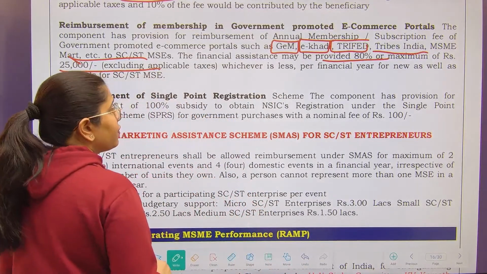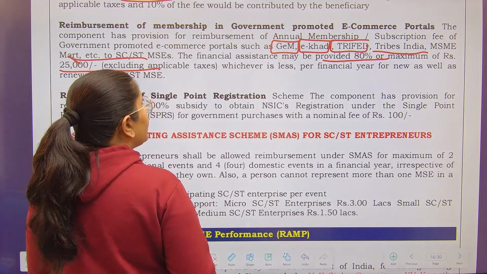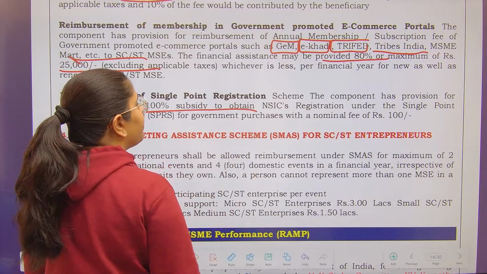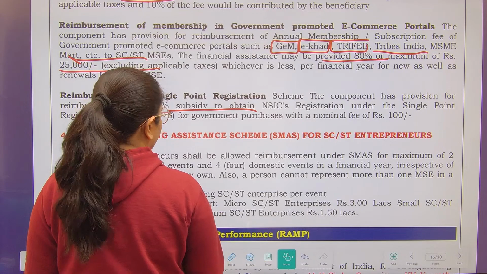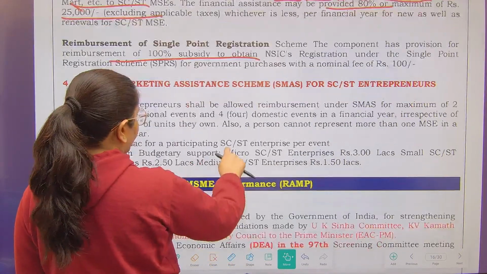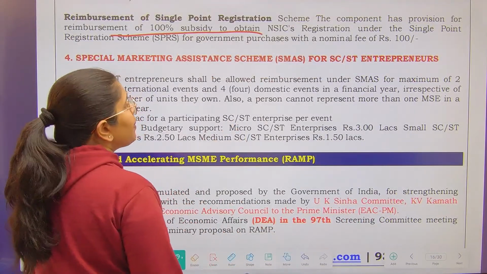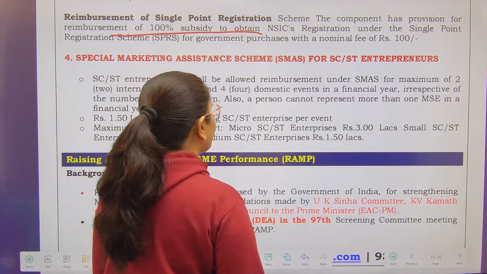Next is reimbursement of single point registration scheme. The component has also provision of 100% subsidy to obtain NSIC's registration. So small industries corporations register under single point registration. Next, some marketing related assistance is also being provided.